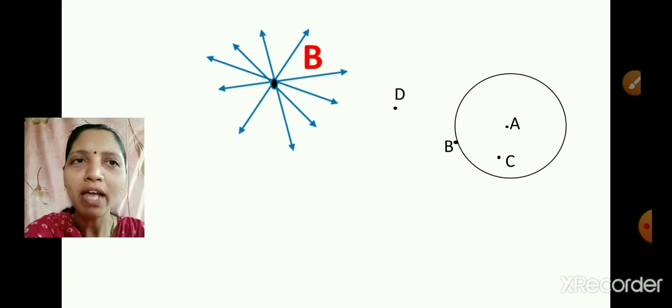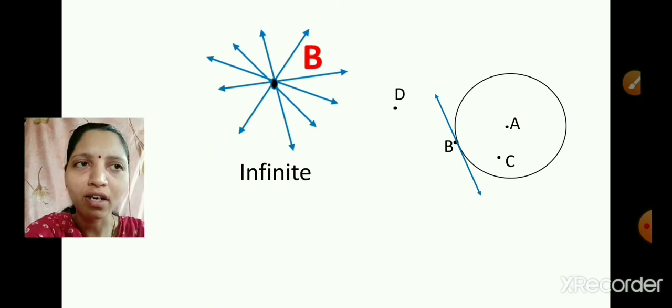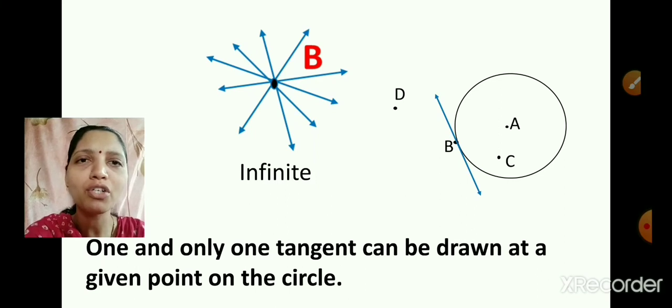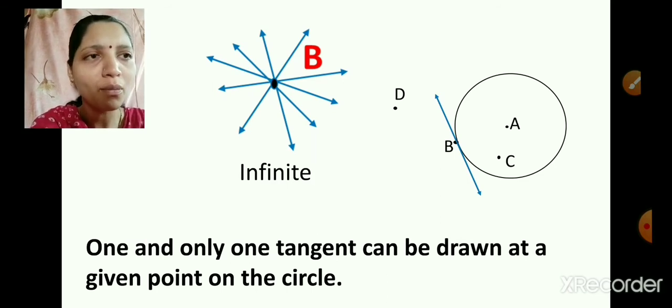But can these all lines we call tangent? No. Only one line we can call it as tangent to this circle. So this line is called as tangent to the circle. So we can say that one and only one tangent can be drawn at a given point on the circle. So if you consider any point on the circle, you can draw only one tangent through that point.